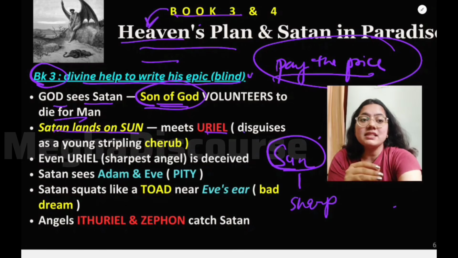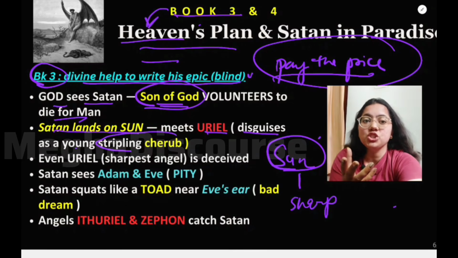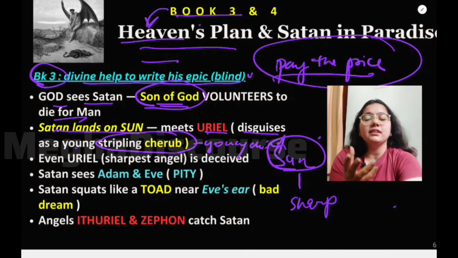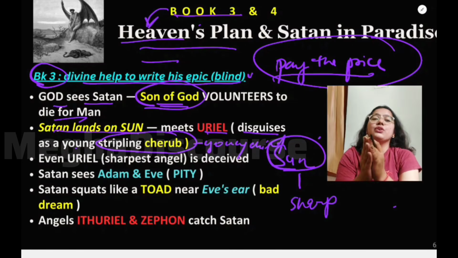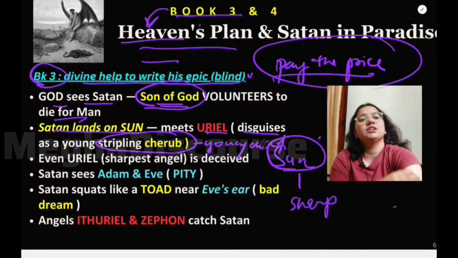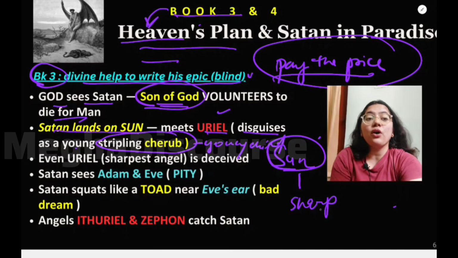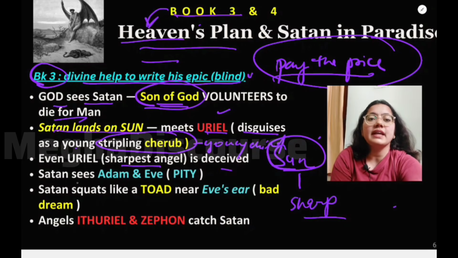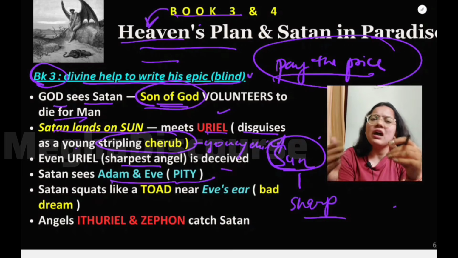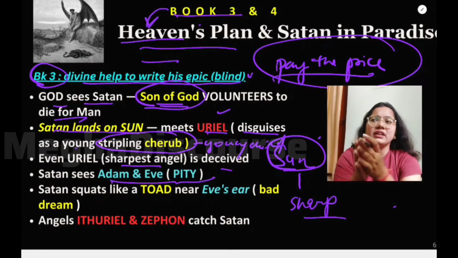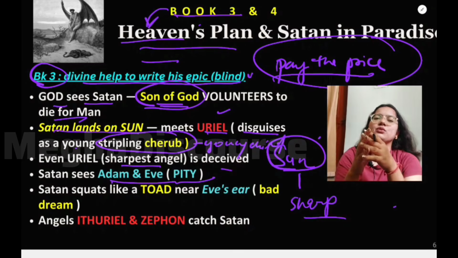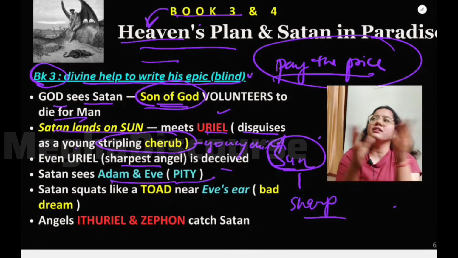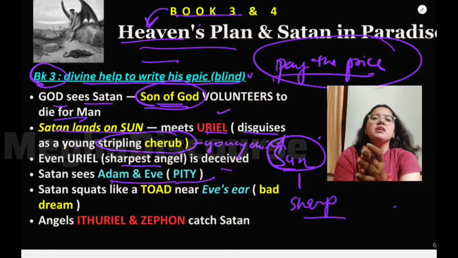But now Satan has disguised himself as a young stripling cherub, or we can say a young child. Now he is deceiving our Uriel, who is, we can say, the god of good sight. He is even deceiving this god. Even Uriel, the sharpest angel, is being deceived, and Satan sees Adam and Eve and he feels pity. When Satan looks at Adam and Eve, how they are spending their time, eating different fruits, living in such a luxurious Eden garden, in nature, he feels pity.